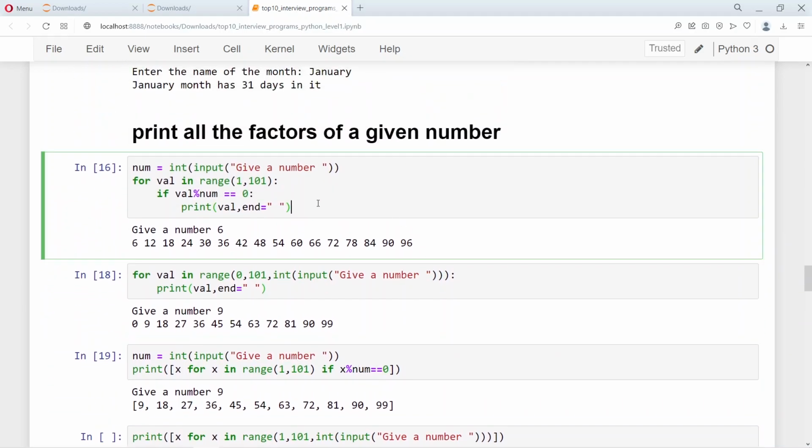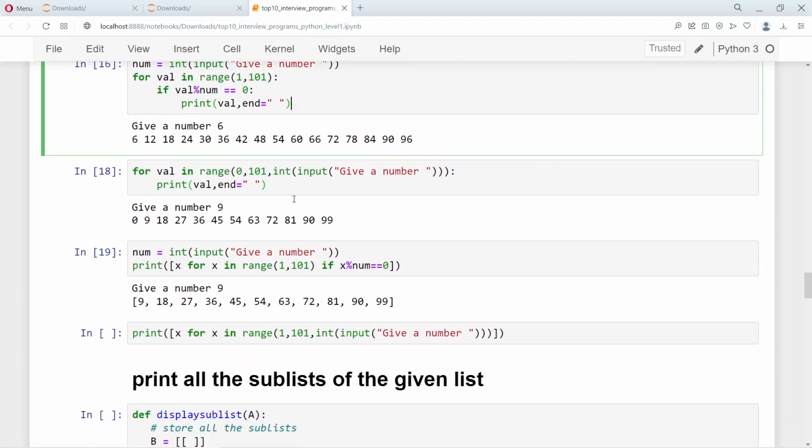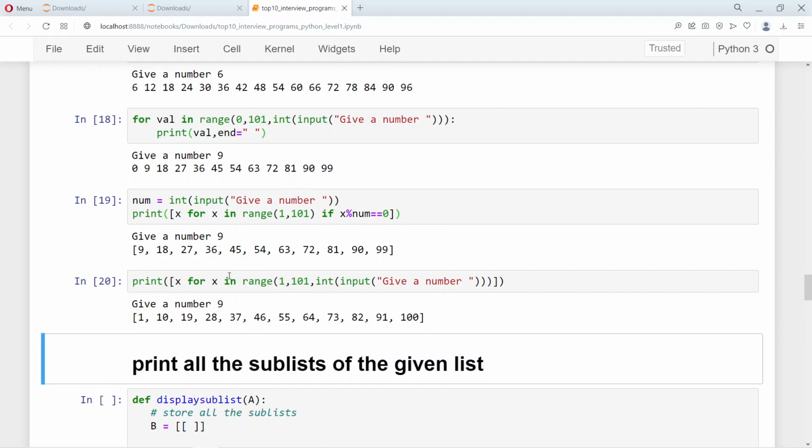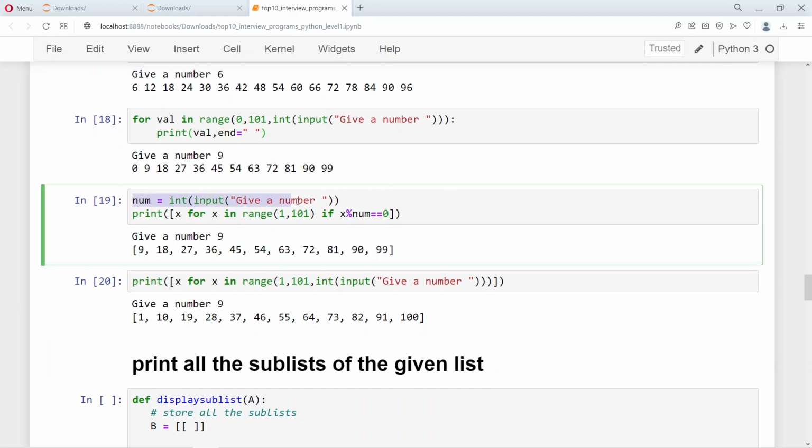This is the normal way of doing that, which is using a for loop and an if loop. This is using the idea of range, and this is using the idea of list comprehension to print all the numbers. This is again using the range as well, but this uses the list comprehension, and the number, instead of taking the number separately outside, the number is taken inside.